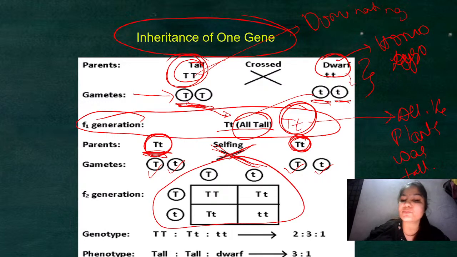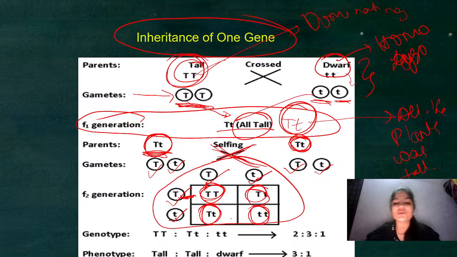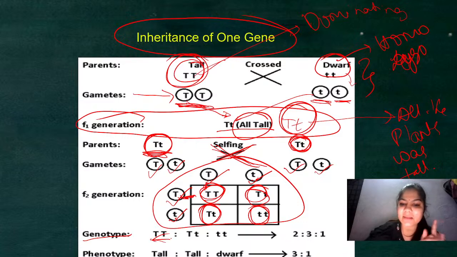You can see this square. This is also called a Punnett square. Here we write capital T, small t, capital T, small t. When this capital T is crossed with this capital T, we get capital T, capital T. Here, capital T and small t cross. Here, small t and capital T cross. Here, small t and small t. So genotypically, I got capital T capital T only one.